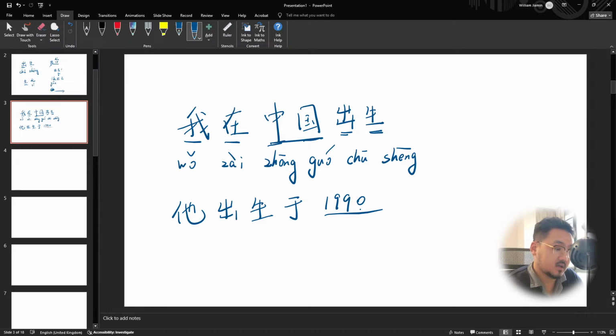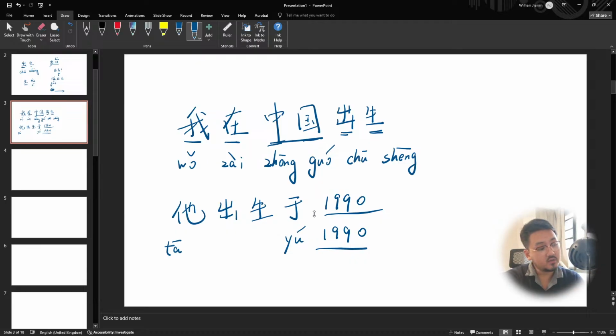1990s. 他出生于1990年. Of course you can change that to 95, it doesn't really matter. 他出生于1990年, he was born. 出生 alright, 于 is like "in", 他出生于 is like "in the 1990s".